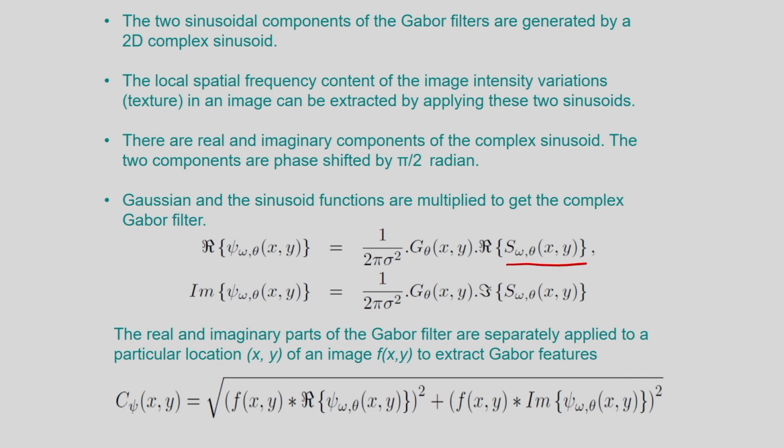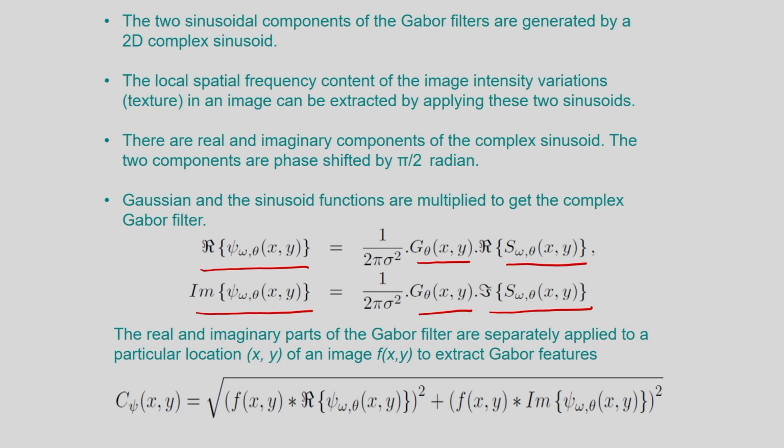R is the real, and I am considering Z theta xy, that is the 2D Gaussian function. The real part of the sinusoidal function is modulated by the Gaussian, and I get the real part of the Gabor filter. The second one is the imaginary part of the sinusoidal function, and this is modulated by the Gaussian, and I get the imaginary part of the Gabor function.